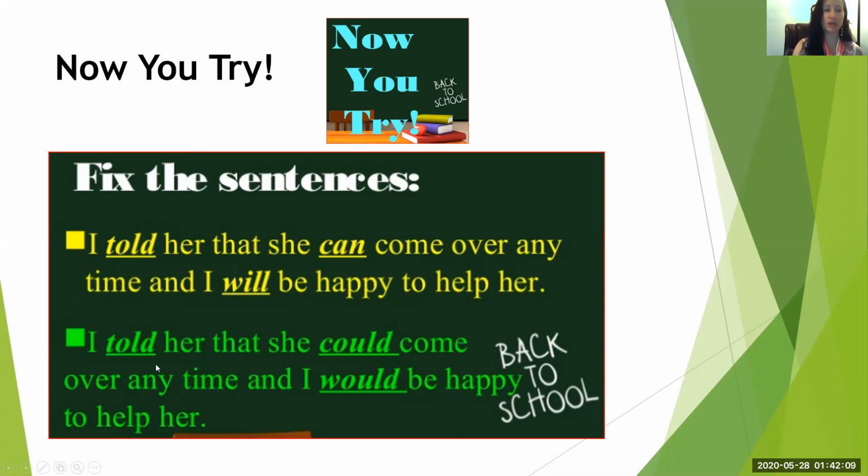So here we're keeping all the past tense, okay? Because these tenses over here, told, can, and will, are not consistent. This is a good example of verb tense shift, because we have past tense, present tense, and future tense. They do not agree, okay?